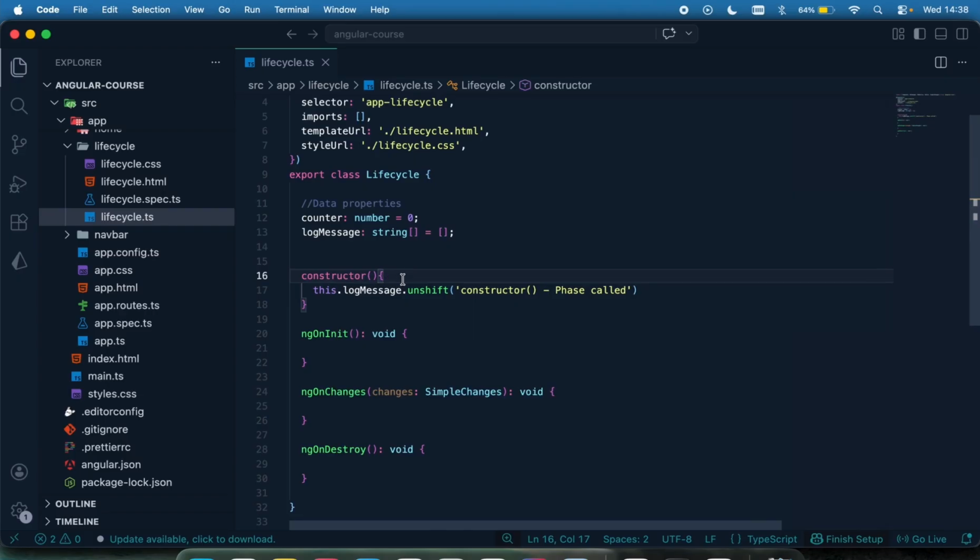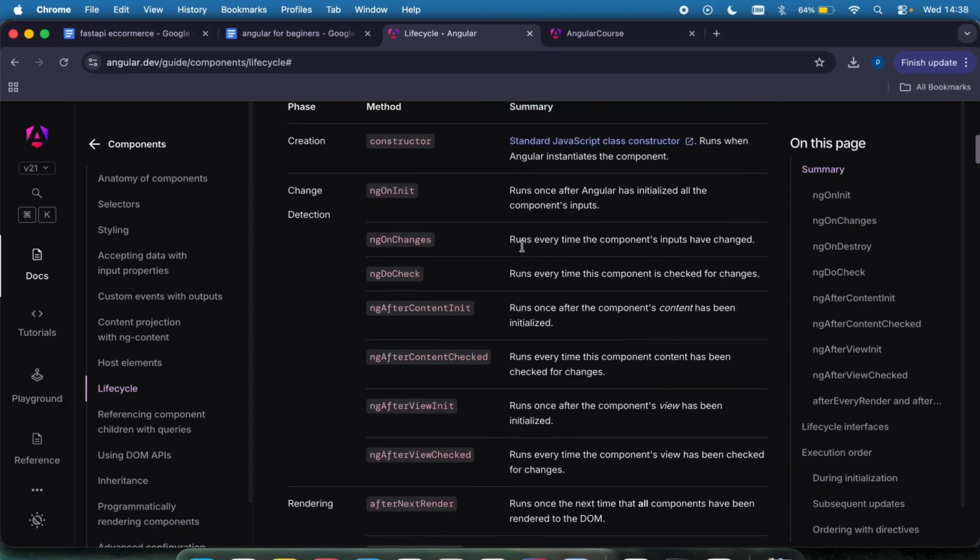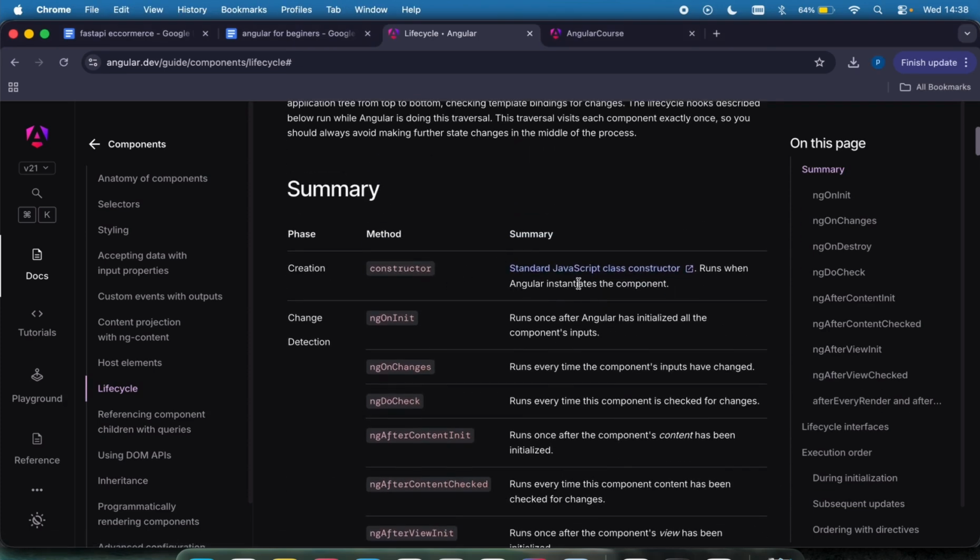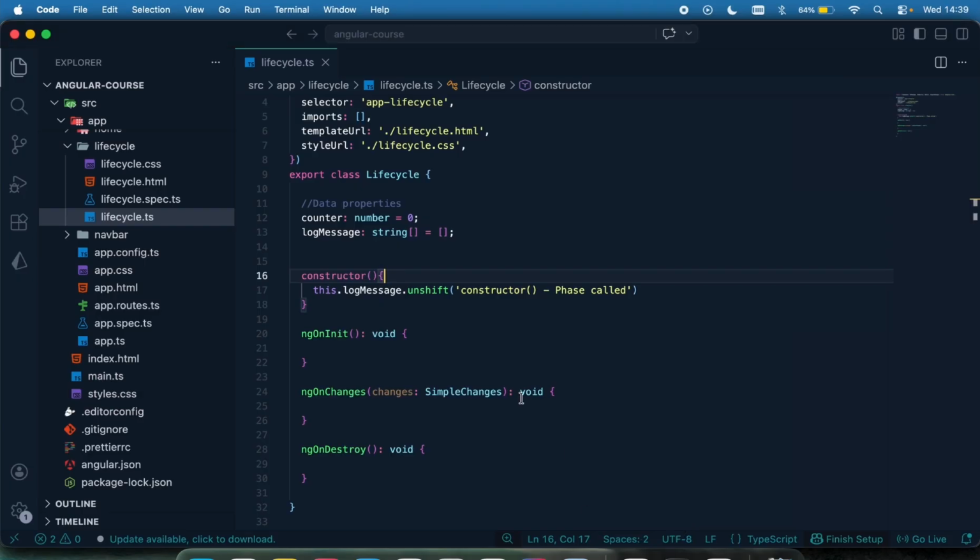Okay, so that's it. So again, the constructor runs when Angular instantiates the component, right? So immediately the component has been instantiated, I just want to register those services. I just want to create an instance of them. So that is usually done in the constructor.